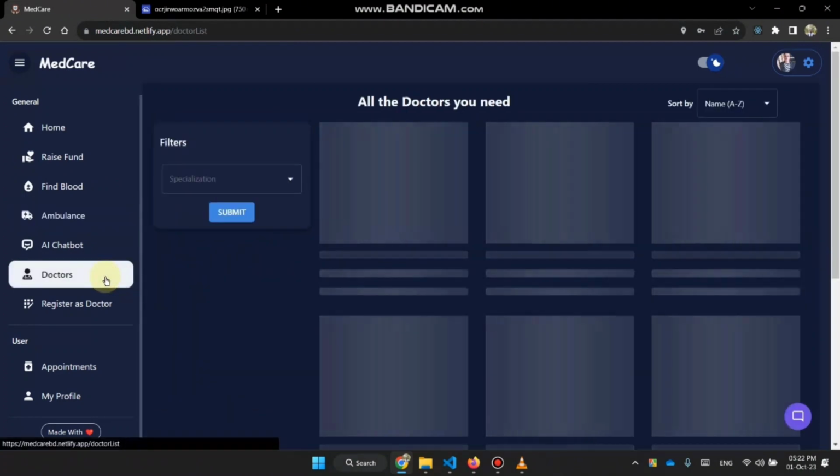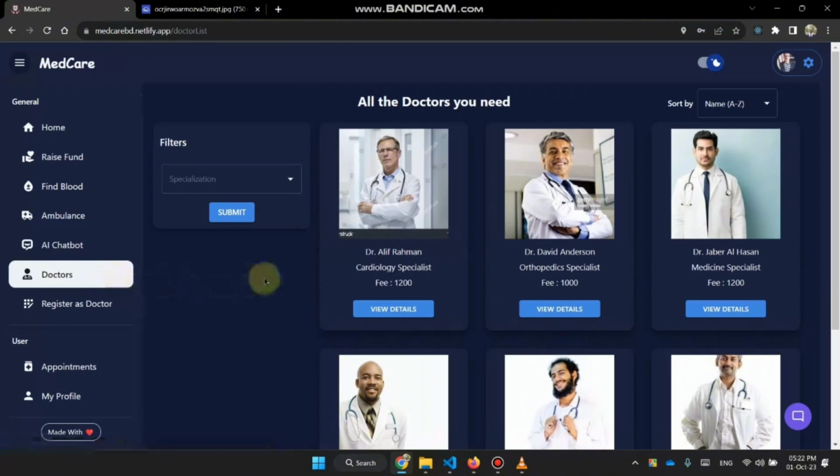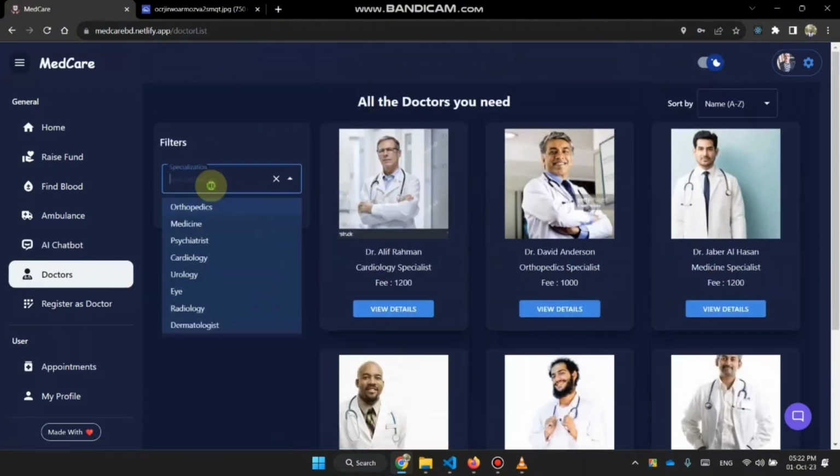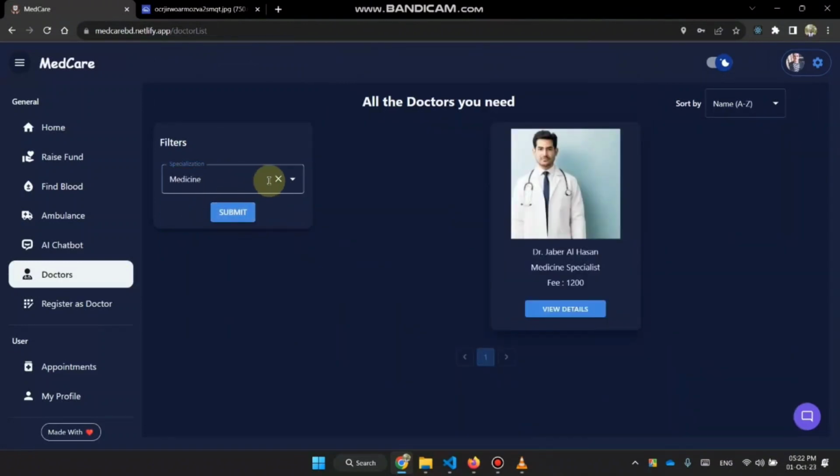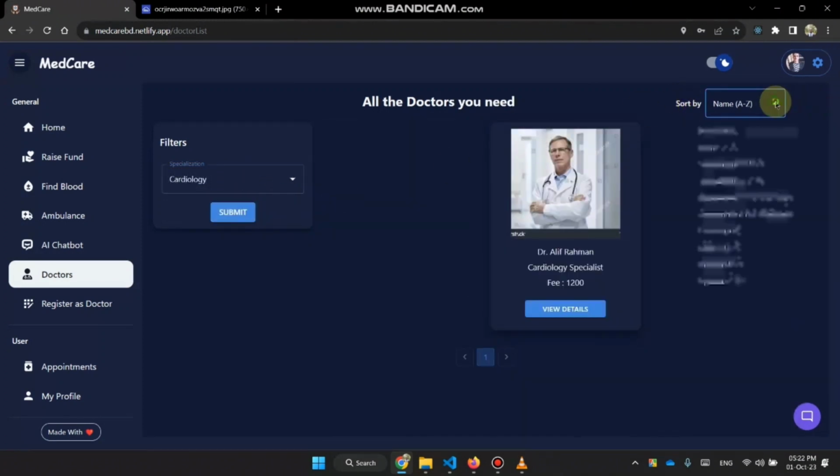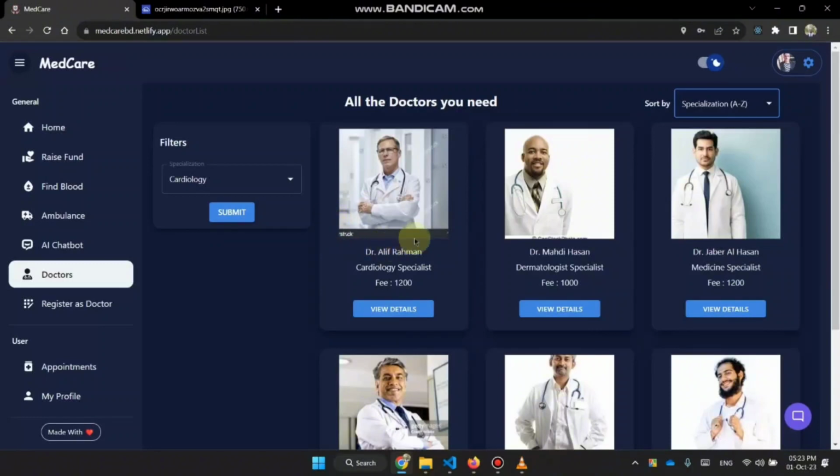In the doctors section, all the doctors on this website are shown. I can filter them, sort them, and view details.